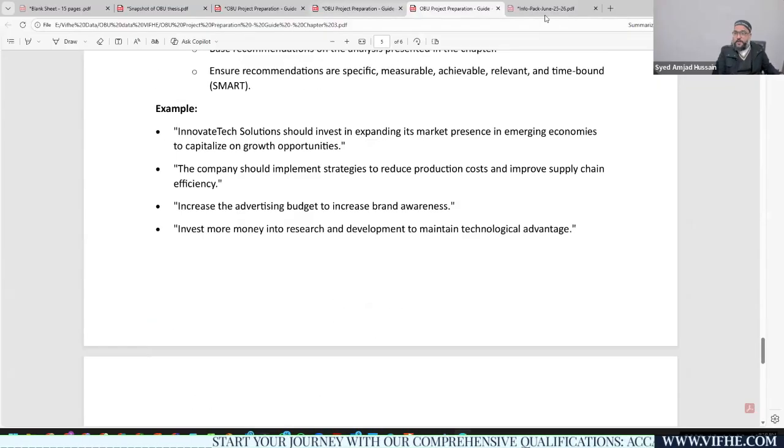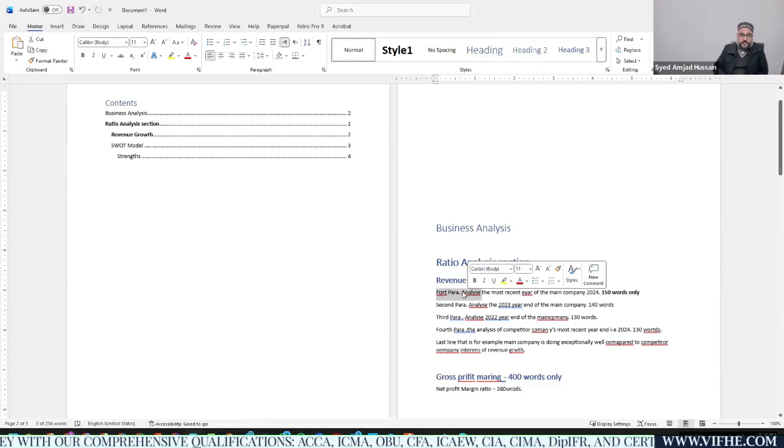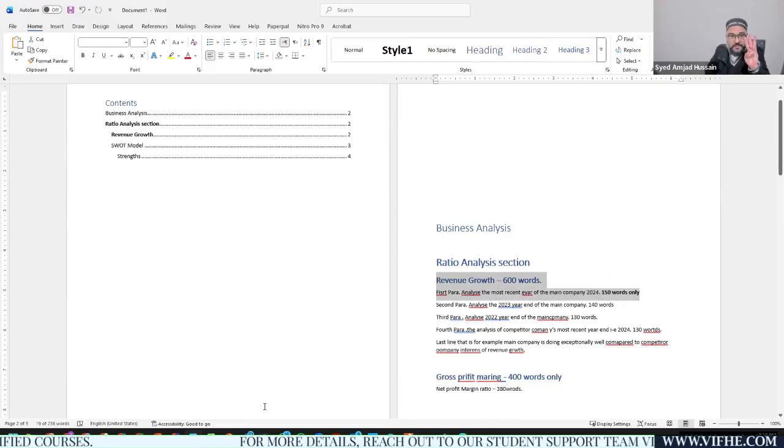Just one thing that's important. In the Word document, make sure that each paragraph has at least two references. The maximum is 4 or 5 references. But for the very first ratio, for example the revenue growth ratio, you would prefer to have at least 3 references for one paragraph.